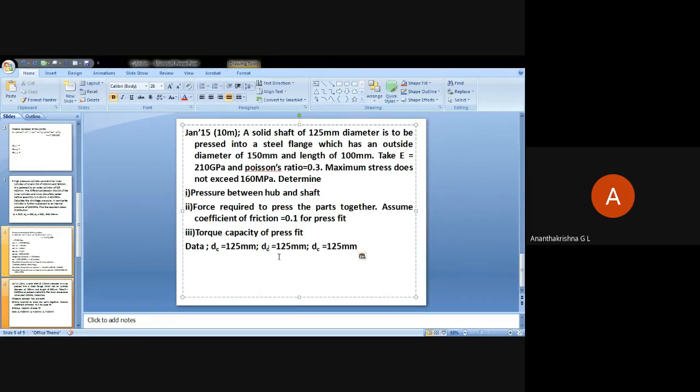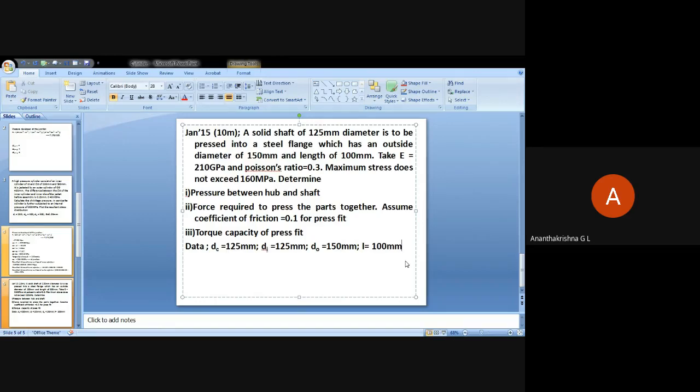The outer is 150 mm. Okay, and L is equal to 100 mm.